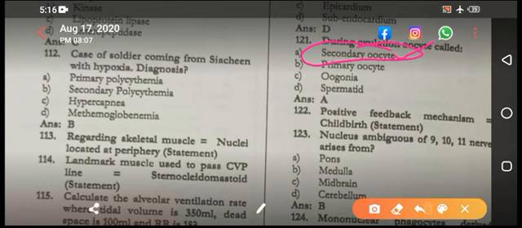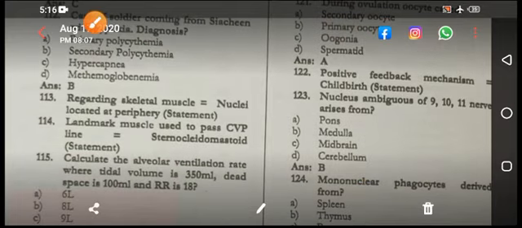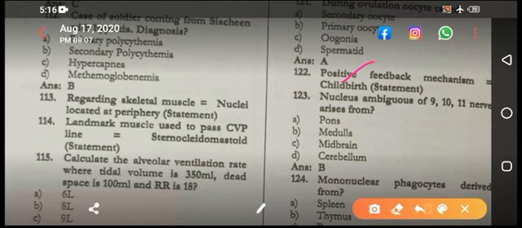The answer is A. I will make another video on this: when is the primary oocyte, when is the primordial follicle, when is the secondary follicle, when is the primary follicle, what is the status during ovulation, before ovulation, after ovulation, and before fertilization. Positive feedback mechanisms: childbirth, and another is blood clotting.